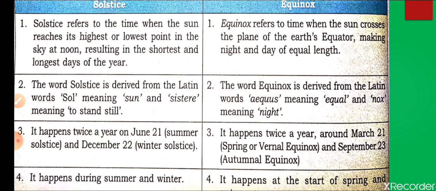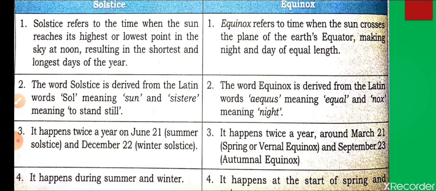The second point: the word solstice is derived from the Latin word sol, meaning sun, and stice meaning stand still. So when the sun stands still in both hemispheres, that condition is known as solstice, winter solstice and summer solstice. So winter is there in one and summer is there in the other. Different hemispheres have different heat, or we can say different seasons.